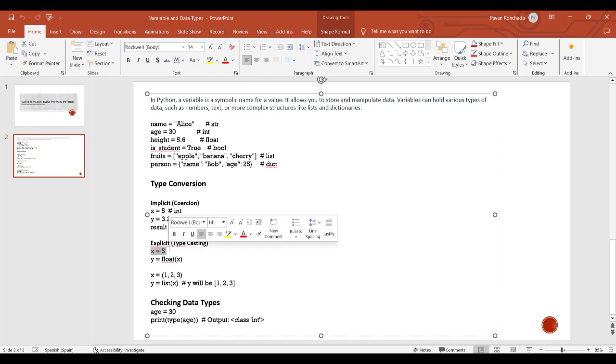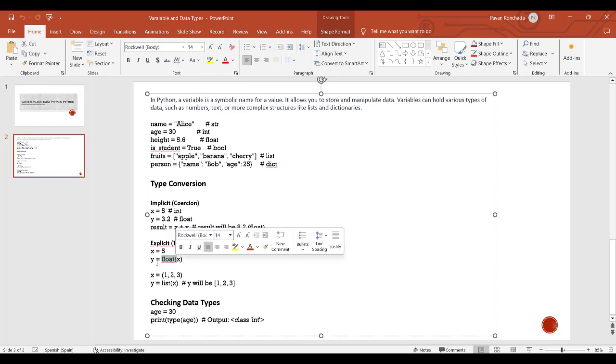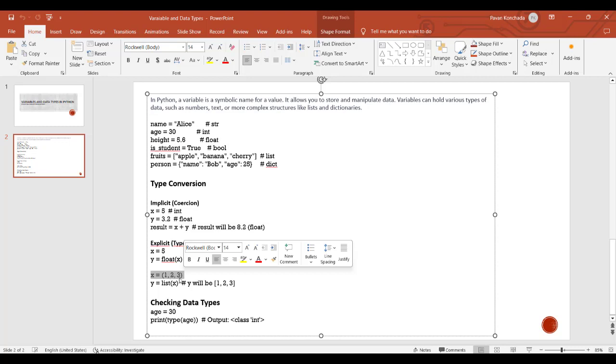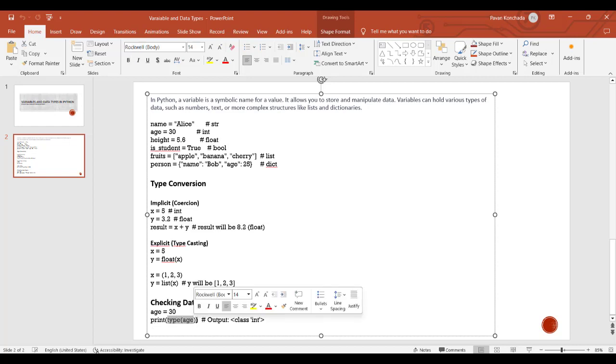The other type is explicit conversion. Where x equals 5, now we want to convert that 5 into a float value. Then we need to specifically write float of x. Now the y value is nothing but a float, right? Similarly, this x, which you are seeing here as (1, 2, 3), is a tuple that can be converted into a list by just using list. And in order to check the data types, you can print type of anything. So type of age, type of height or type of is_student will give you the different data types of what exactly each is.